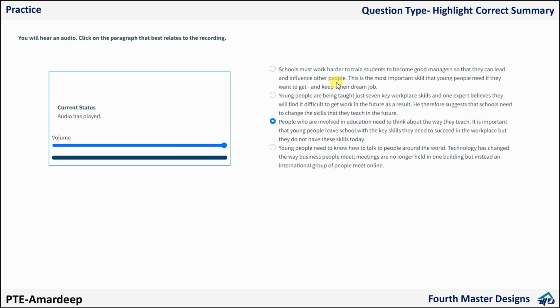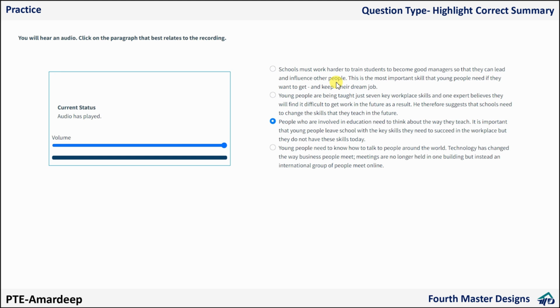I won't mind thinking for 1 minute also. I won't mind wasting overall 90 seconds on this question, because I know I have enough time for write from dictation and highlight incorrect word.